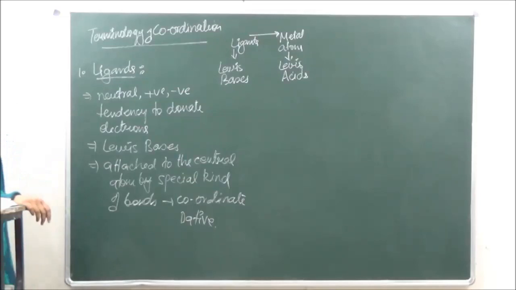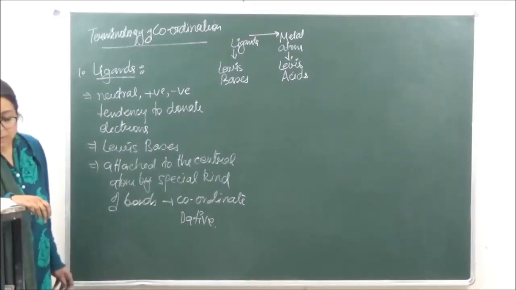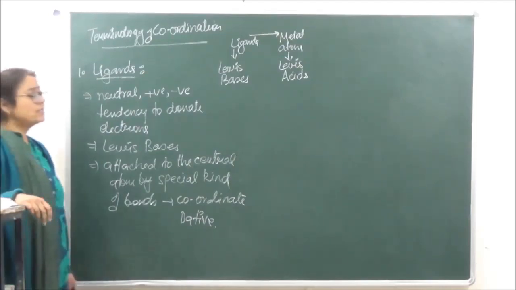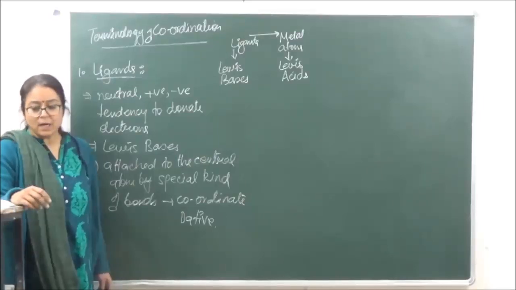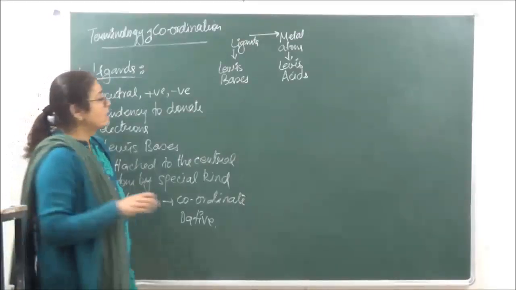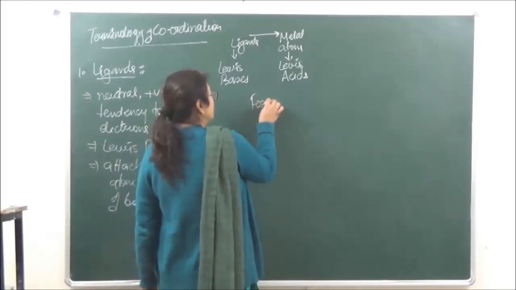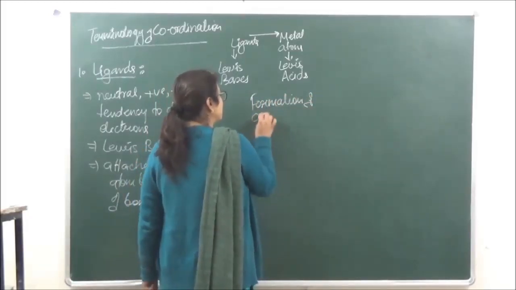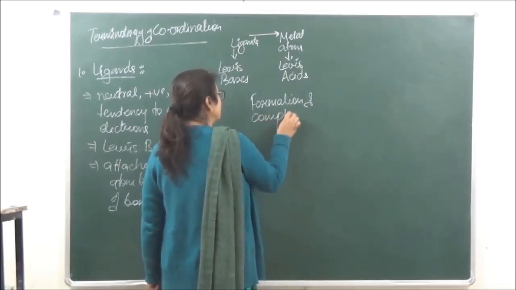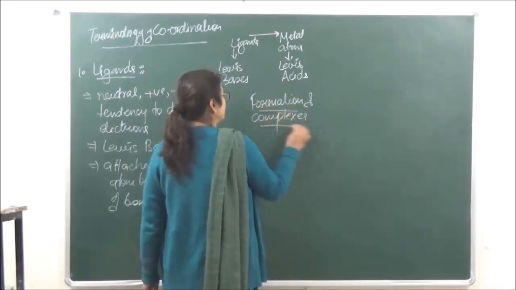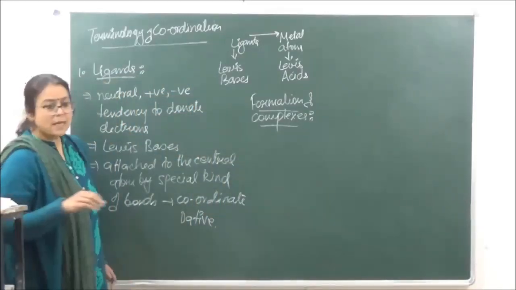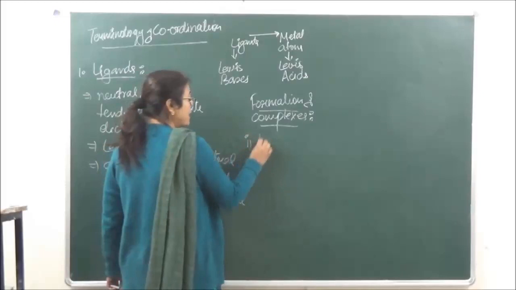Then after that, let's go on to the formation of complexes. We said that we need two criteria. Which are those? Number one, formation of complexes can only take place if ligands have a lone pair of electrons.